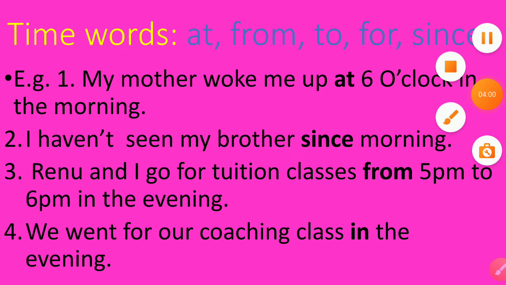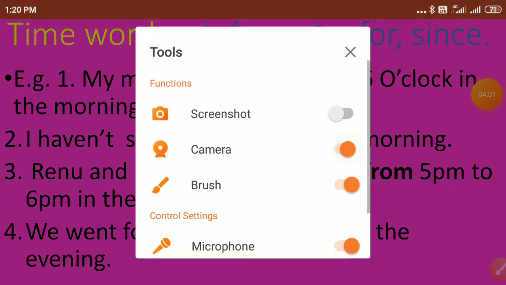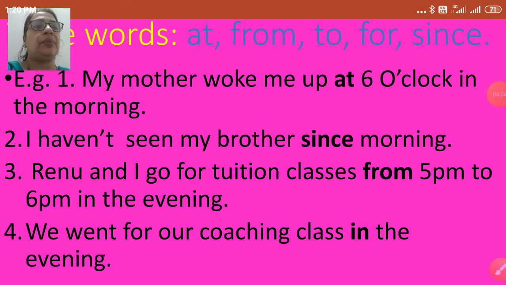Second example: I haven't seen my brother since morning. Third, Renu and I go for tuition classes from 5 p.m. to 6 p.m. in the evening. And fourth, we went for our coaching class in the evening.